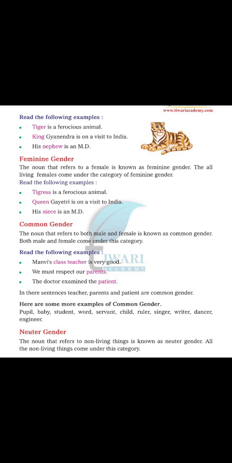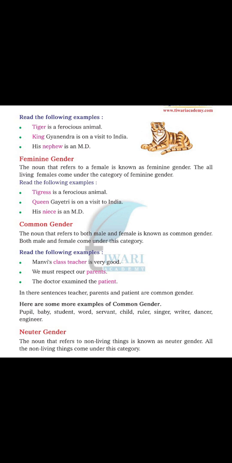So I think you understood what masculine or male gender is. All the male names and male things we categorize into masculine gender.